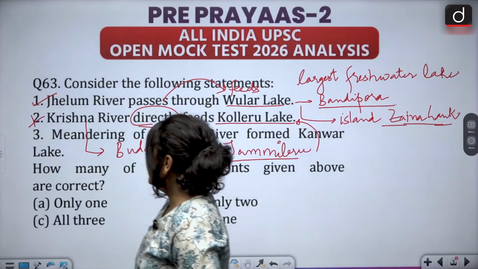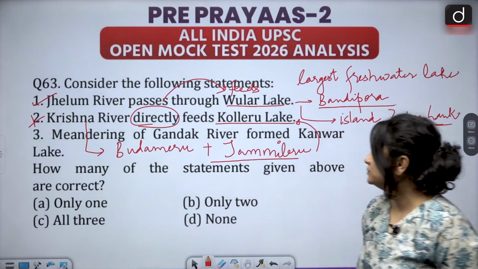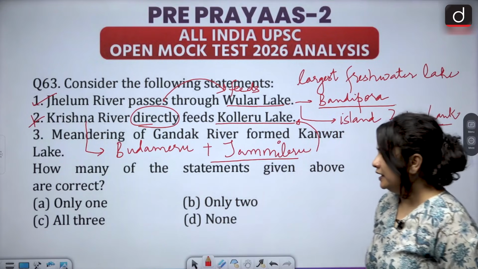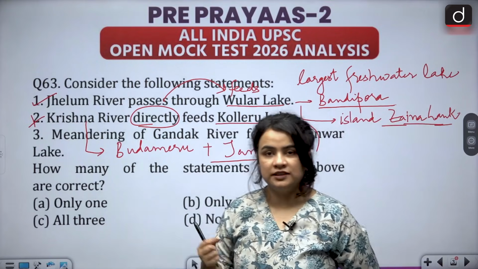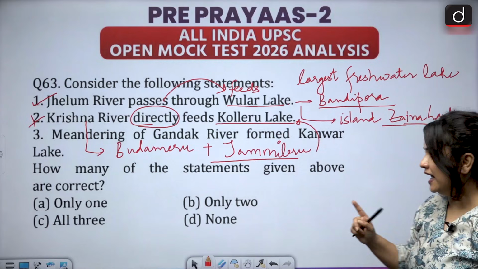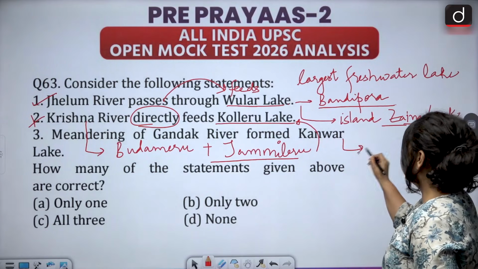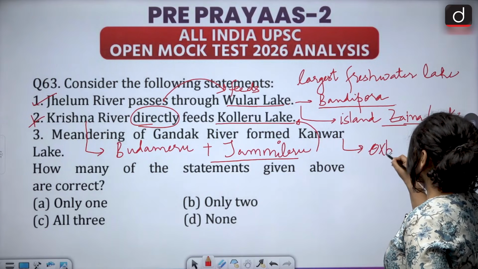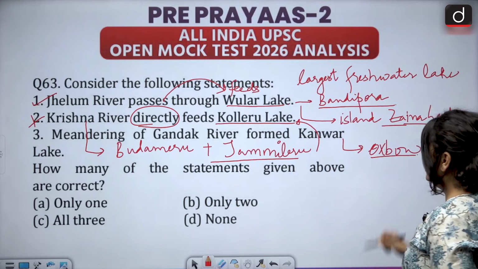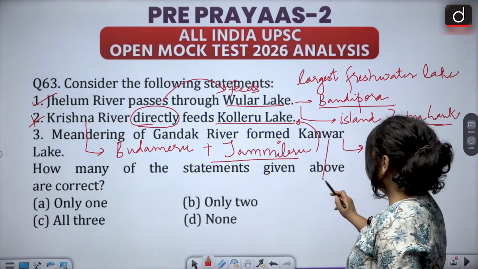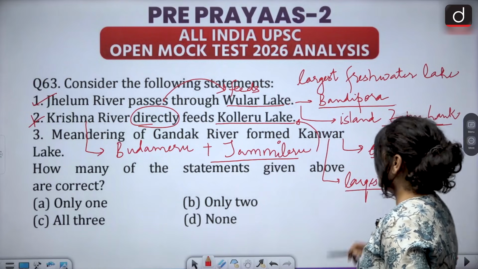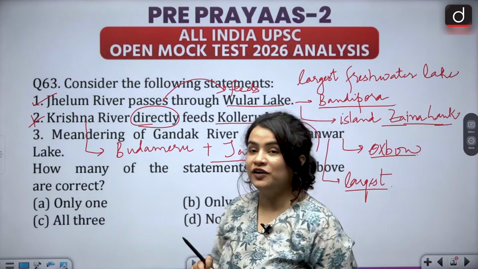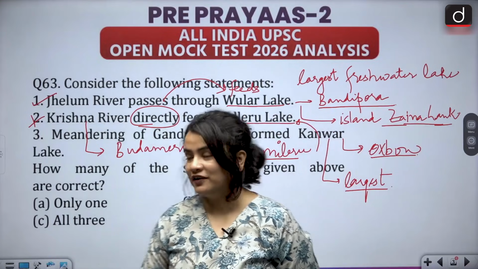The third statement says meandering of Gandak River formed Kavar Lake. Now meandering is the feature of a mature stage of river formation, and meandering of rivers forms oxbow lakes. Kavar Lake is actually the largest freshwater oxbow lake of Asia and also the first Ramsar site from Bihar.